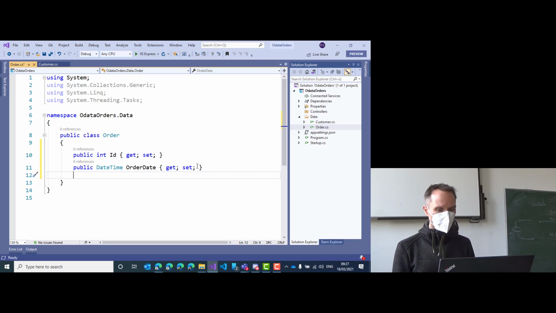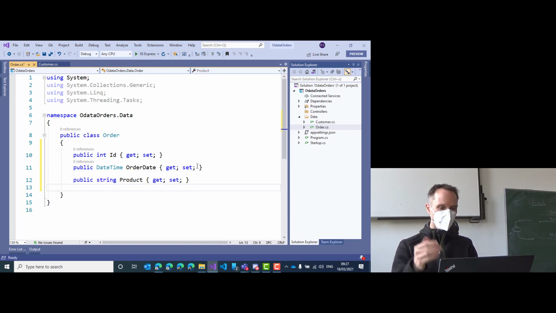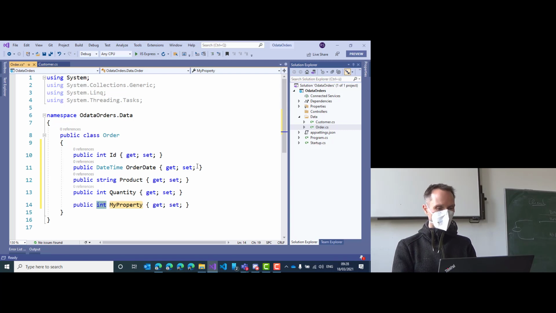So the order has an ID, then we have the order date, then let's say directly here we have the product. Let's say an order can just be a single product. Let's put the quantity here, and let's make it simple with integer and just call it revenue. German Umsatz. Okay? Very simple. Order date, product, quantity, revenue. Just one thing is missing.